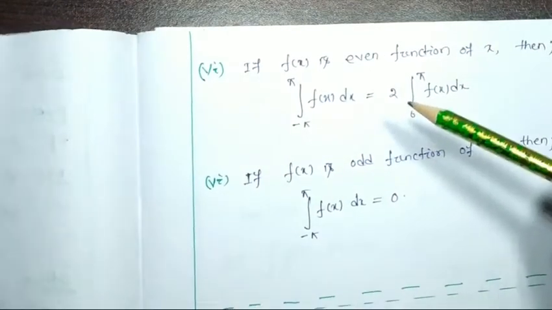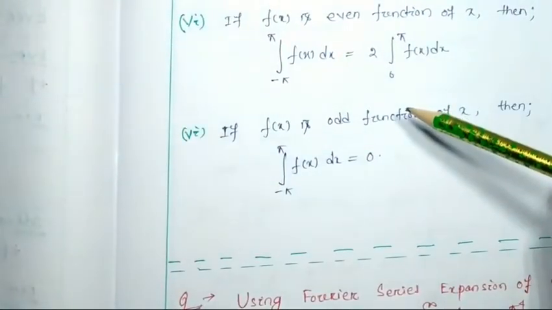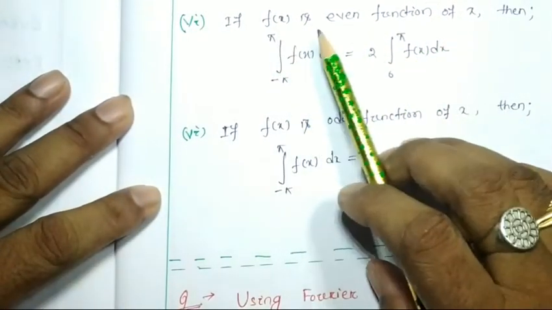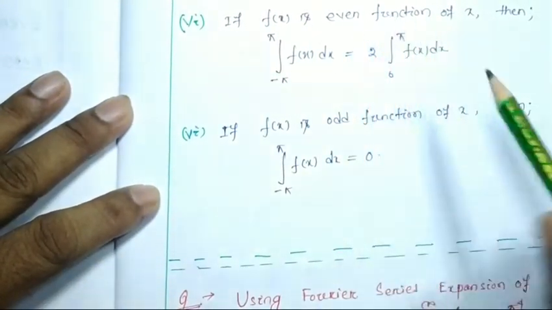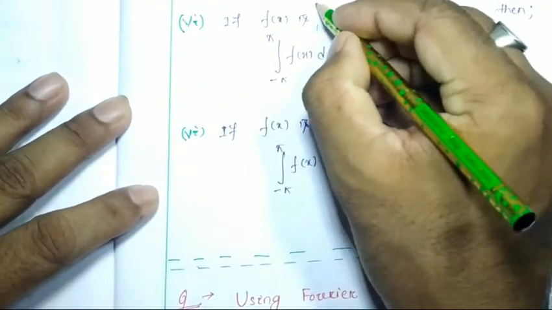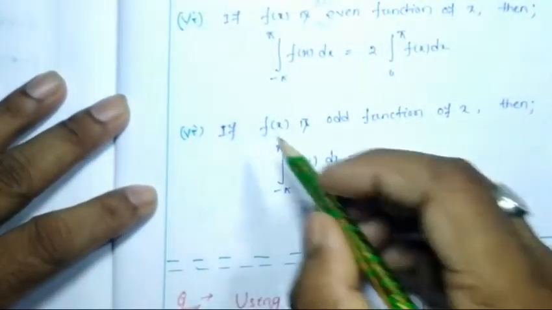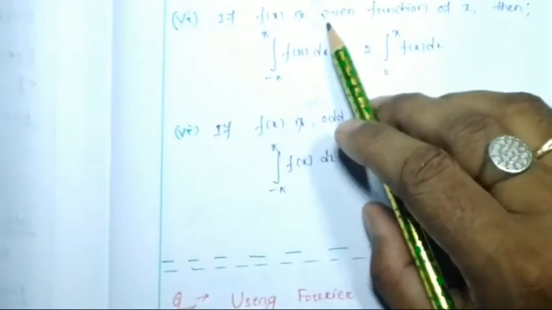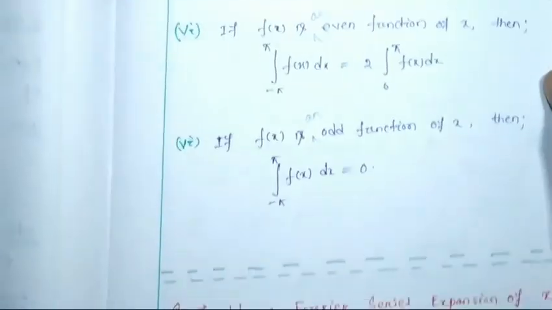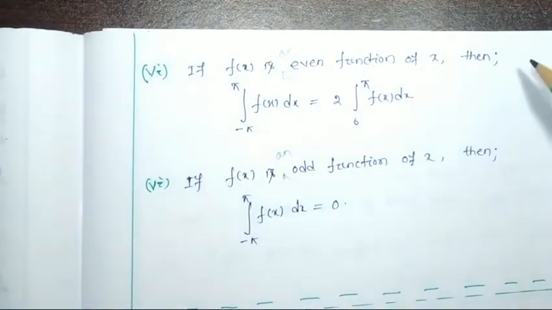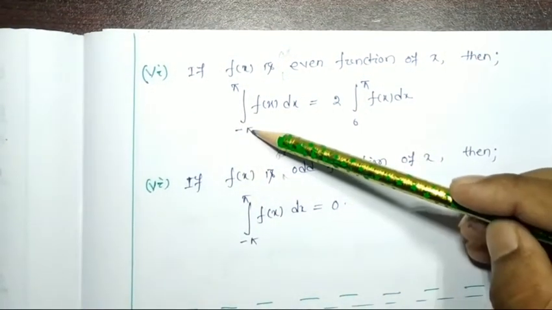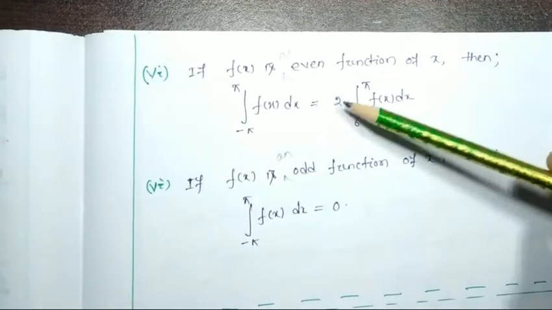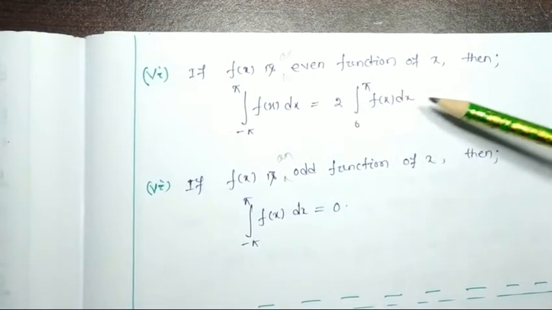Next, another two important properties regarding even and odd functions. Suppose f(x) is an even function of x. Then the integral from minus pi to pi of f(x) dx can be written as 2 times the integral from 0 to pi of f(x) dx.